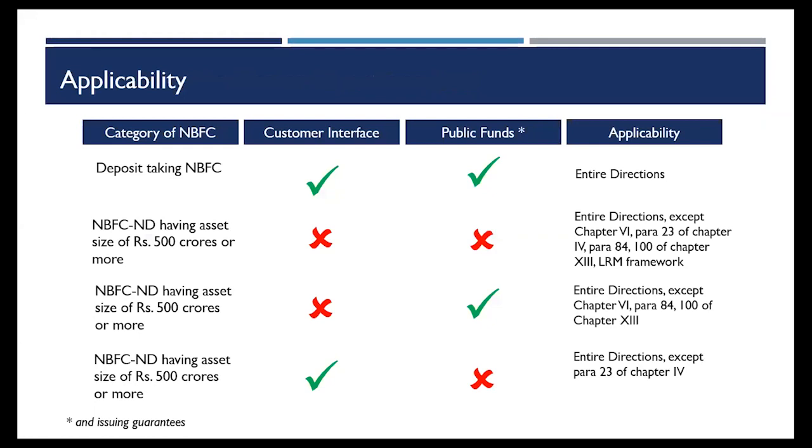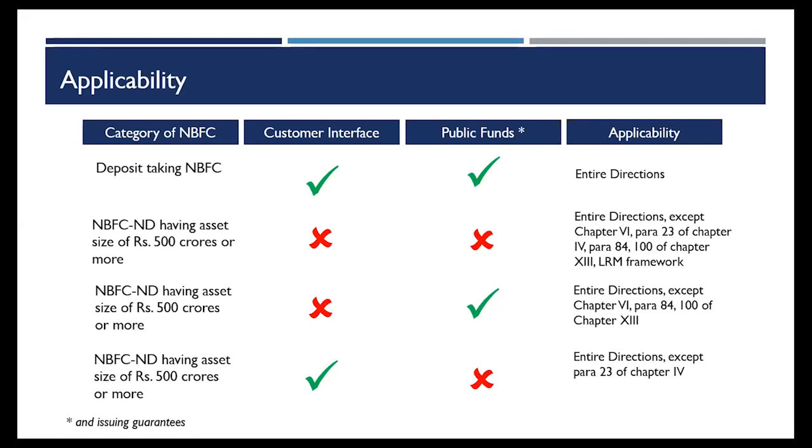So in case the NBFC is into lending, it will have customer interface and public funds, as my colleague was discussing about the public funds. If the NBFC is having access to public funds, which is the outside fund in the way of bank borrowing or commercial paper issuance, debenture issuance, intercorporate deposit, any of these, then the company will be said to have access to public funds. Over here, public funds also include issuance of guarantees. In case I'm having any sort of guarantee issued, then I'll not get the exemption.